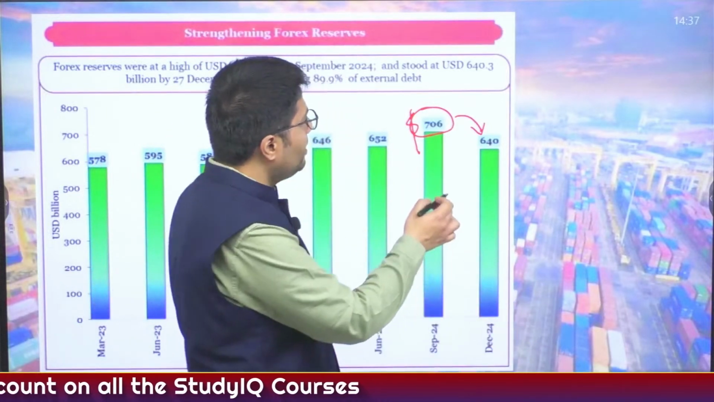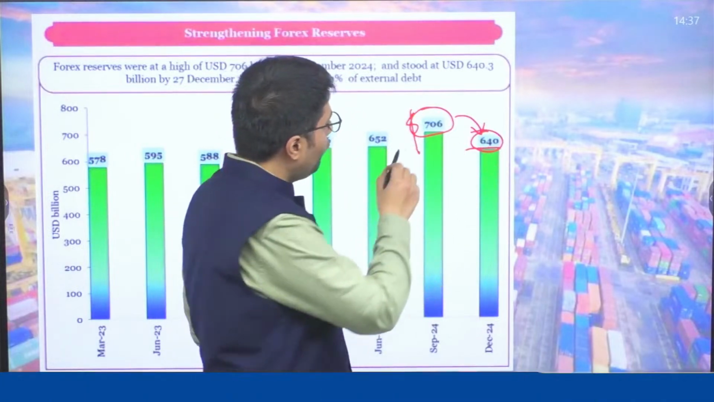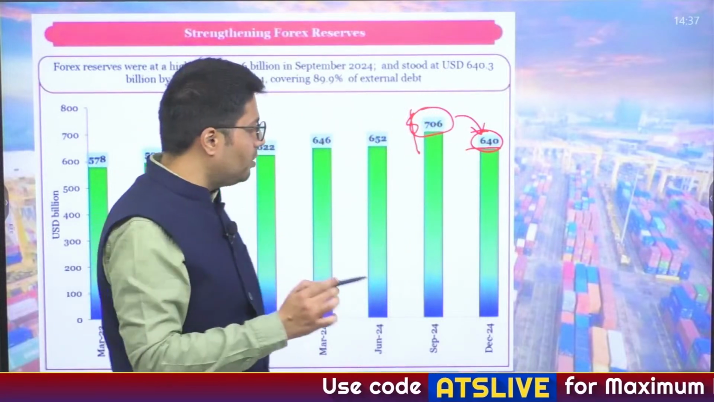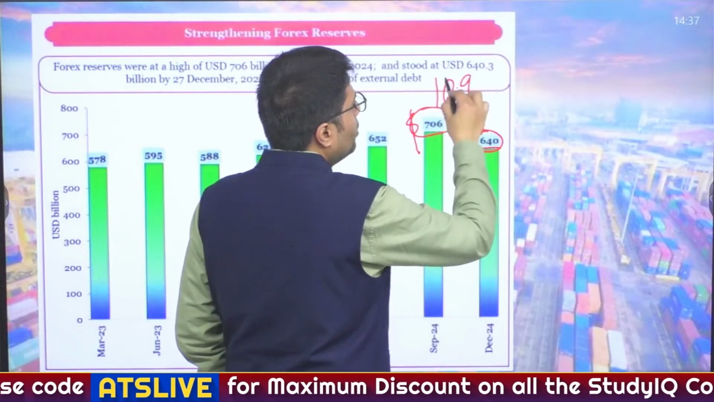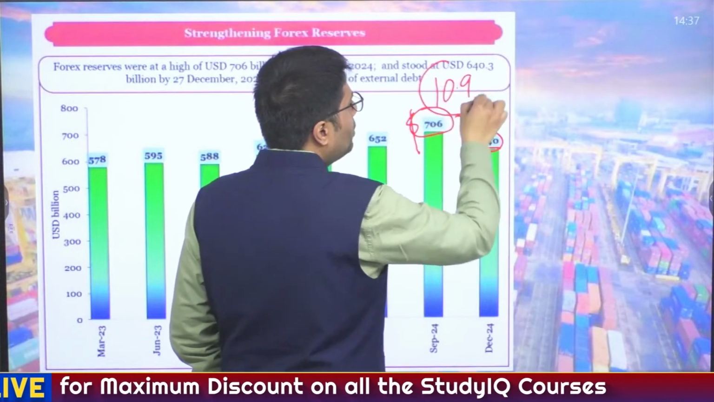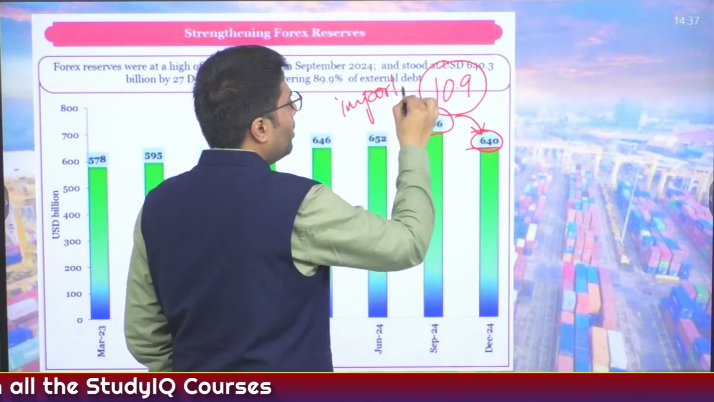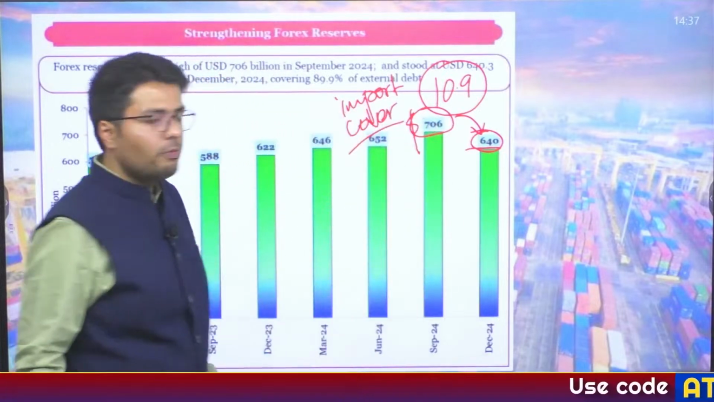This has created a downfall in India's forex reserve. But still, despite falling from 706 to 640 billion dollars, India's foreign exchange reserve can cover imports for about 10.9 months. So this is what India's import cover of the forex reserve is all about, which means that India is in a very comfortable position from the external sector point